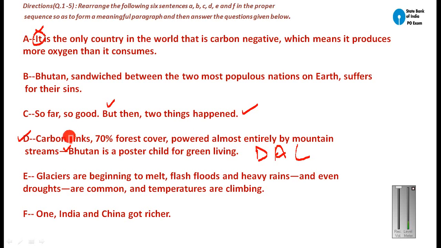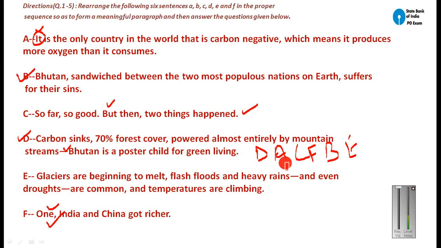Okay, now after this, but then two things happen. Then you will say about the first thing, that is indicated by "one". So then F will come, and after this F, you can say this sentence: Bhutan's sandwich between the two most populous nations on earth suffers for their sins. So this will become your next sentence, B.